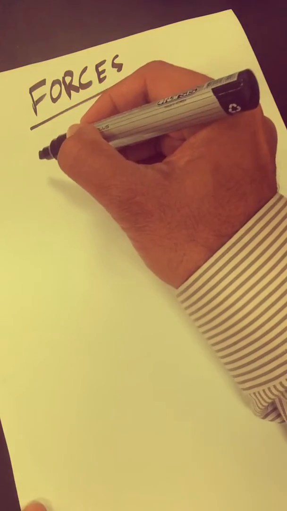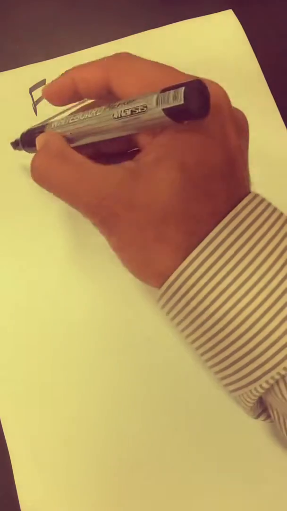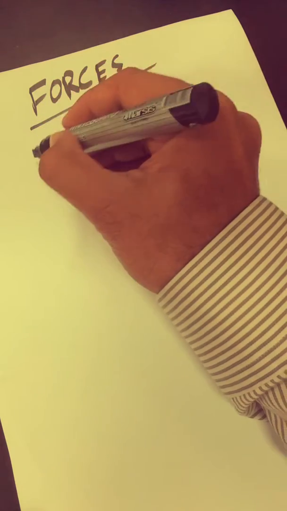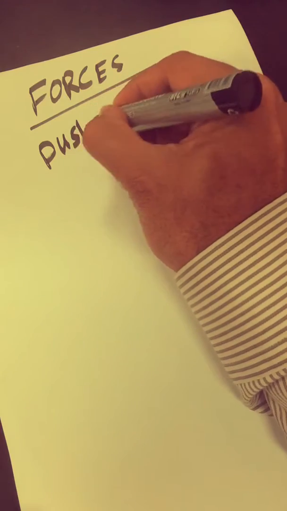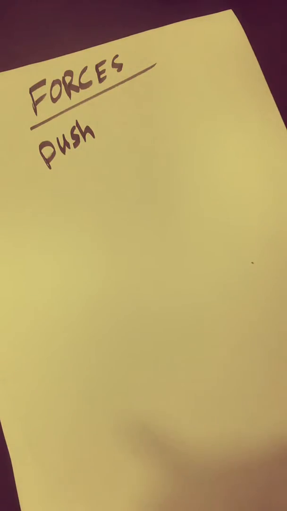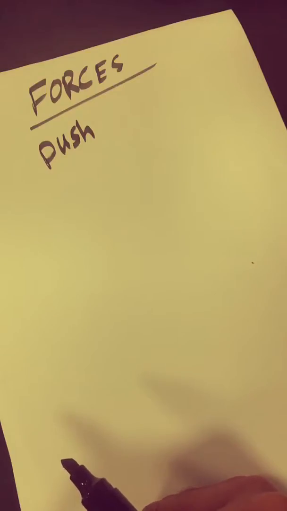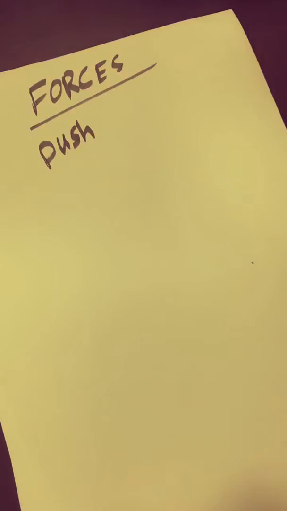Simply we define it: a push or pull exerted on an object is called force. So what does it mean by the push? Push means whenever you apply such a force that something goes away from your body, that is what is meant by push. And pull means whenever you apply force in such a way that the thing comes near to you, it's called pull.